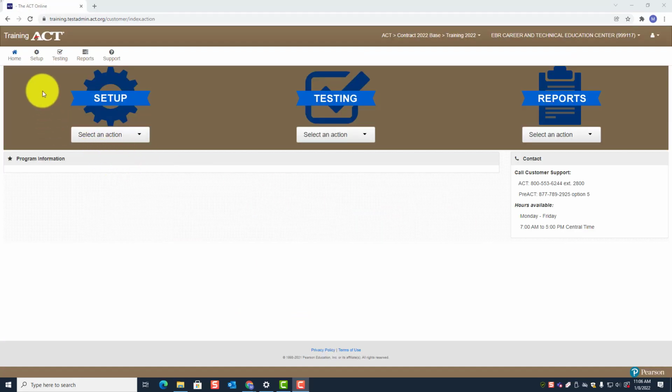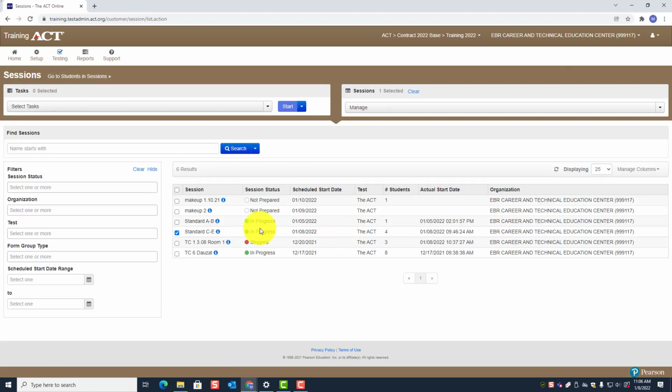So I'm going to go to testing, and I'm going to go to sessions, and it's going to list all my sessions. Now remember, the test coordinator should remove the student, but I do believe that the room supervisor has that ability as well. But for makeup testing, here's what you can do. If a student did not log in and will take a makeup session, we need to remove the examinee from the test session and assign him or her to another test session in Pearson Access Next.